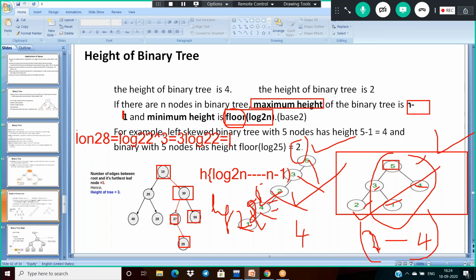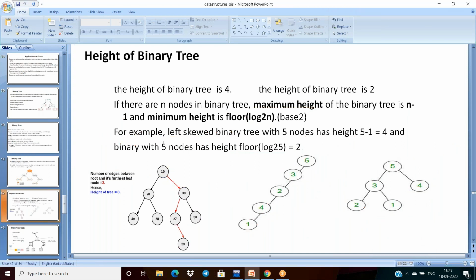Log 2 base 2 value will be 1, so the minimum height is 3. What is the maximum height? 8 minus 1, which means 7. So the height lies between 3 and 7. See, I'm already getting 3. Yes, correct. So this formula is correct.